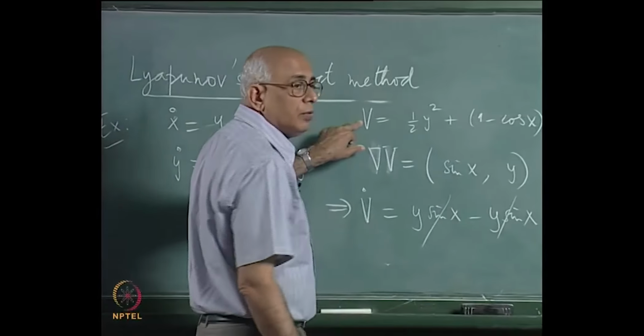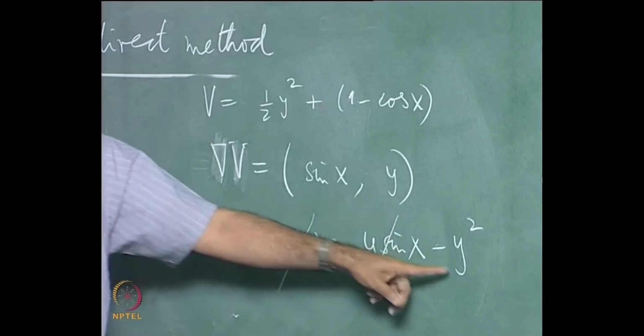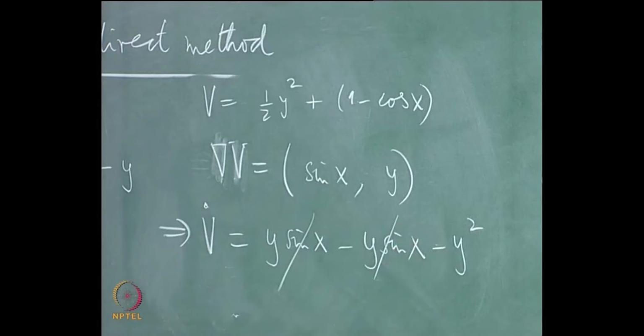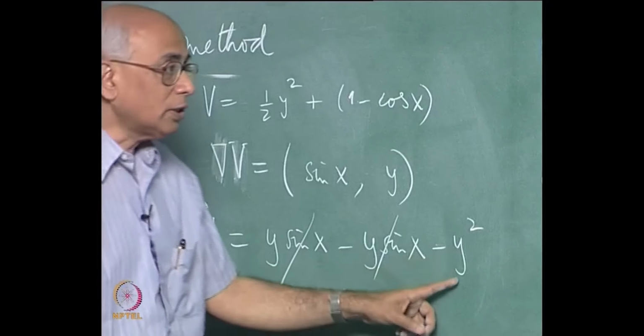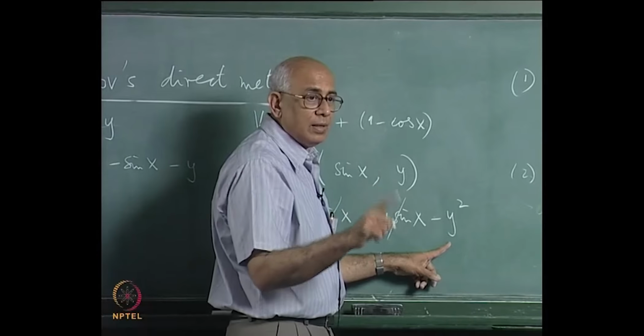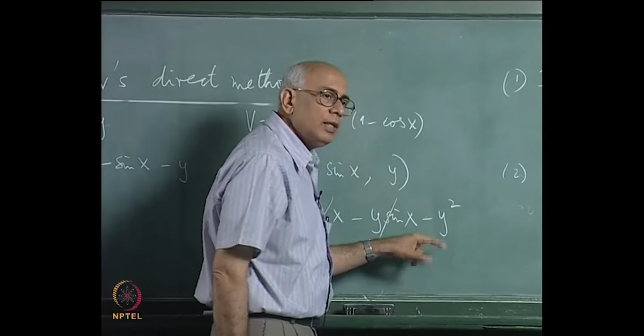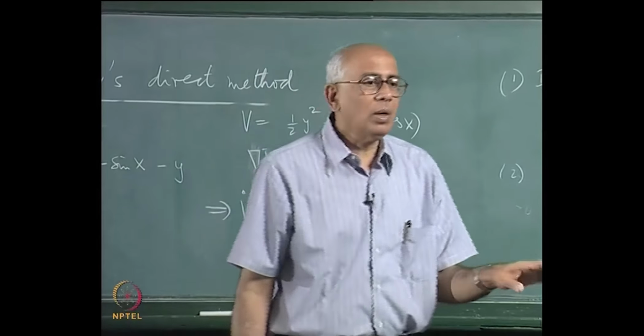We have got a Lyapunov function which is positive definite, we have got a V dot which is minus y squared, and what can you say about that? Can I apply the first one? Is V dot less than 0, or can I only apply the second one? If it is negative definite, then certainly I can assert it is asymptotically stable, but unfortunately this vanishes not only at the origin but all along the x axis.